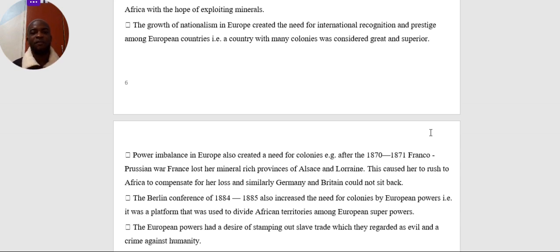There is a man in America called Downs. Downs gave a theory that was pushing many of the European countries to struggle for African territories. He said that any country that does not expand will die. So this was an imperialistic theory that imparted the spirit of imperialism in many of the European countries, and now they were eager to expand. They were eager to be recognized. So this theory pushed them to rush for African colonies just for prestige and respect.